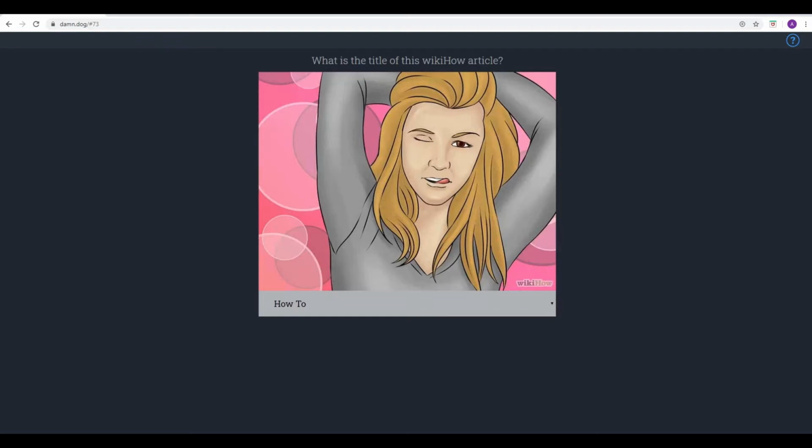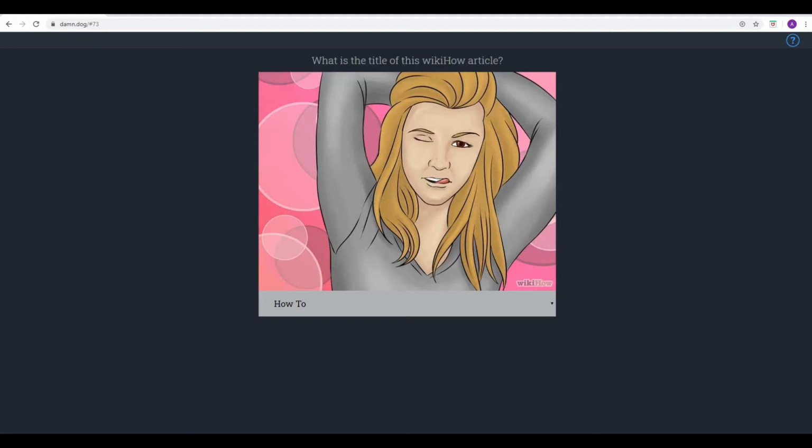I know. So this is the one, of course, where you get presented with a picture from a Wikihow article, and you have to guess what the article is about. Now, the funny thing about this is that Wikihow articles are infamous for having strange pictures inside strange articles, articles that you wouldn't normally expect to go and read up on, really. No, you wouldn't. But that's probably why it was turned into a game, because of the silliness of the articles.